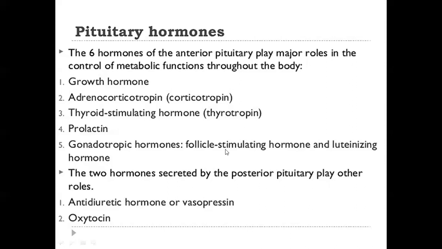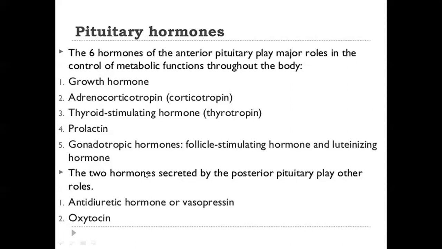And the next one, the luteinizing hormone. So luteinizing hormone helps in maturation and functioning of the gonads in both male and female. It helps in maturation and functioning of the ovaries and the testes. Luteinizing hormone is also important for spermatogenesis. So luteinizing hormone induces the ovulation in female, and it also helps in the production of the estrogen and progesterone hormone.